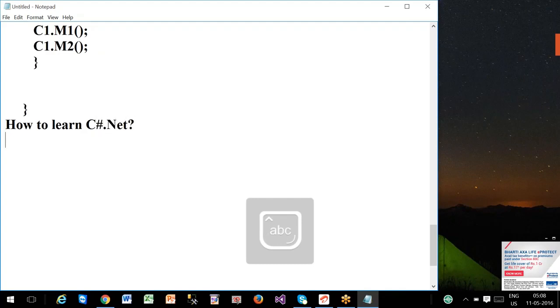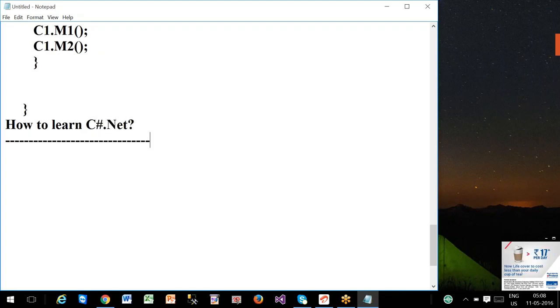C#.net. How to learn C#.net. So now, as a .NET developer, you need to learn C#.net to define the functionality of the application. Now we need to understand, yes, you want to learn C#.net, but how to learn? How to learn this language?